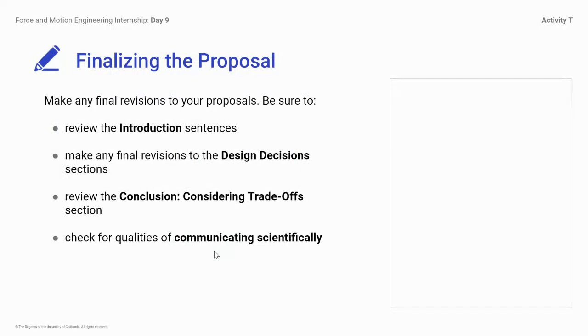So finalizing the proposal, even though you finish, before you hit submit, I want you to make any revisions. I want you to be sure to review your introduction sentences on slide 19. Make any final revisions to your design decision section on slide 20. Review your conclusions on slide 21 and check that you are communicating scientifically on all of slides 19, 20, and 21.